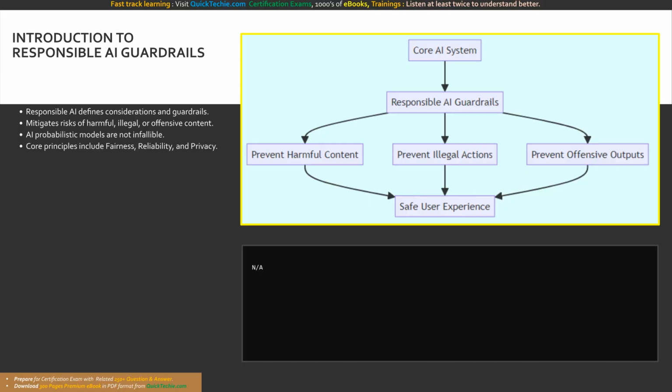Take a look at the flowchart displayed on the screen. This diagram visually maps out the foundational concept of responsible AI as described in our training materials. At the center, we have the core AI system, which is surrounded by necessary guardrails. These guardrails actively filter and process the system's actions to mitigate risks. By implementing these protective layers, the system successfully prevents harmful content, illegal actions, and offensive outputs, ensuring a safe experience.